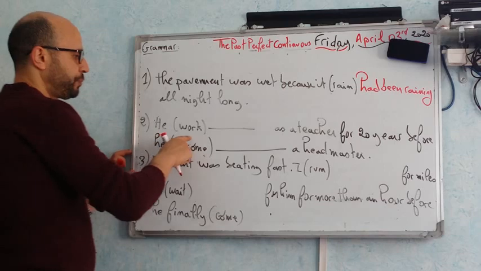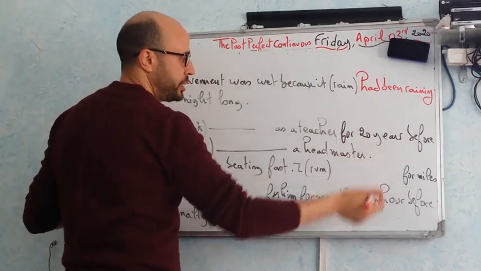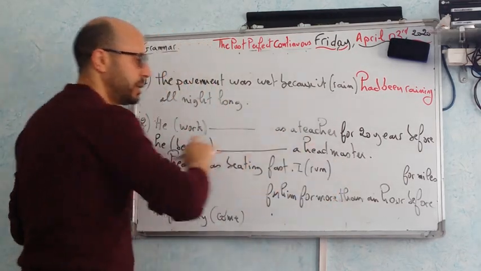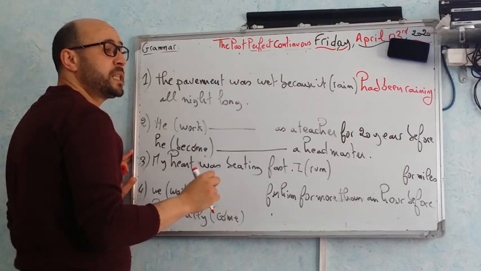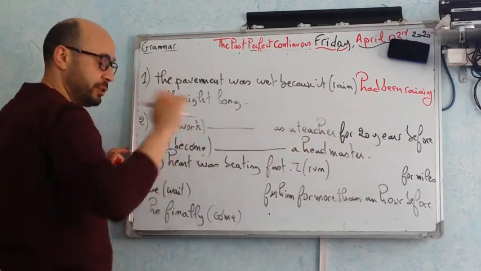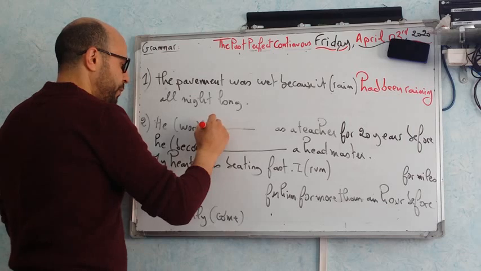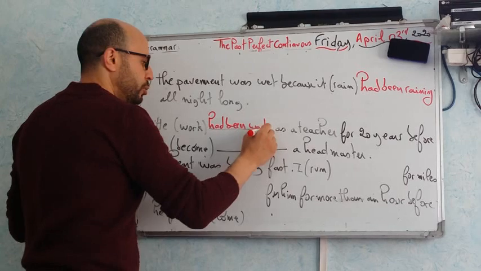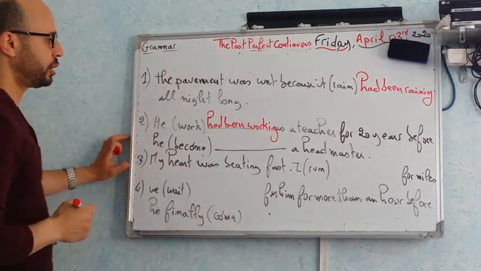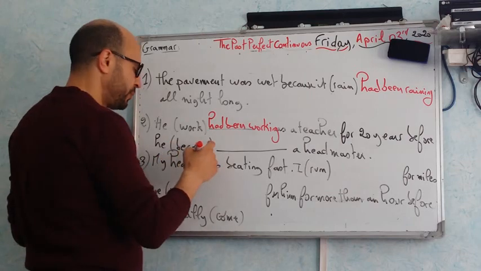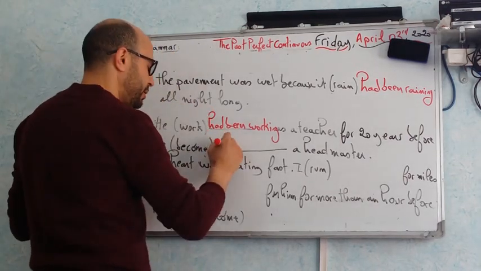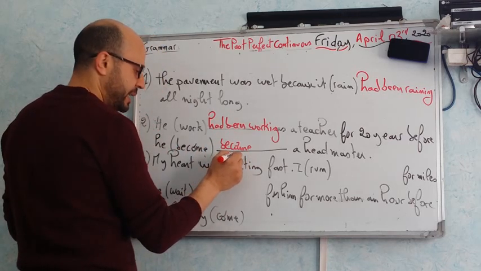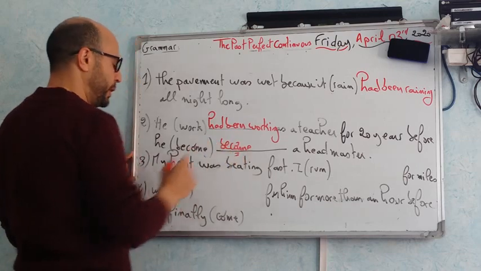Number 2. He as a teacher for 20 years. So how many actions do I have? Working as a teacher and then becoming a headmaster. The period of time between the two actions is 20 years. They insist on the duration. So this is past perfect continuous. So had been plus gerund, working as a teacher for 20 years before he became. Good. Simple past. Remember, the O becomes A in the simple past form.